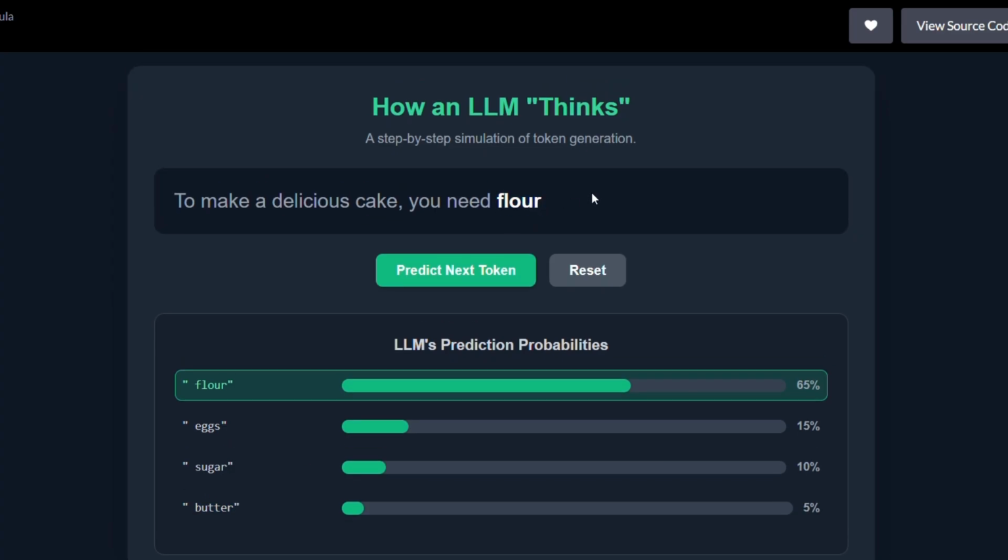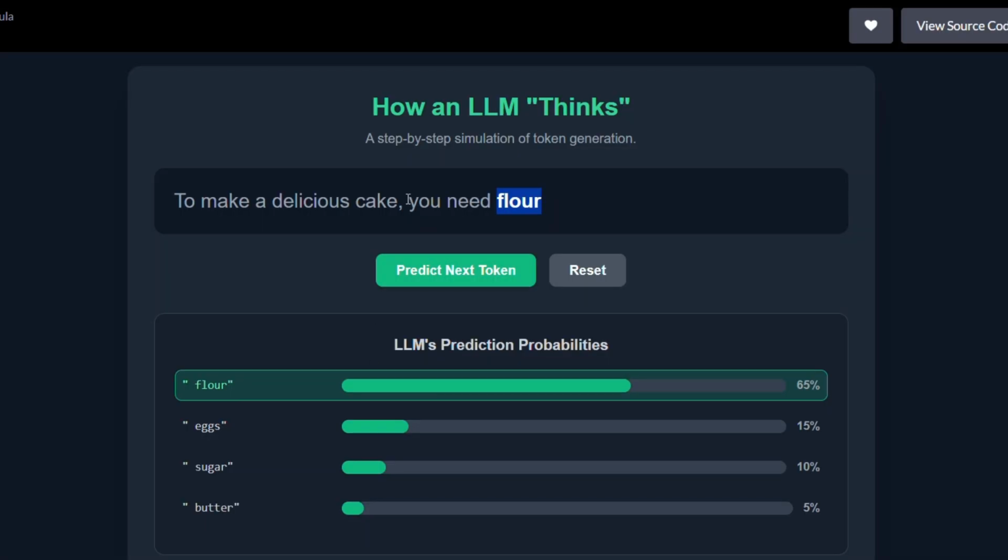So here, what is the top predicted word? Flour. But how did it know? Because during its training process, it has learned that for a given sequence, based on the intent or the meaning, it knows what to predict as the next word. Let's say it picks flour in this case. So the output will be flour, and this will be appended to the end of the prompt that we were given.